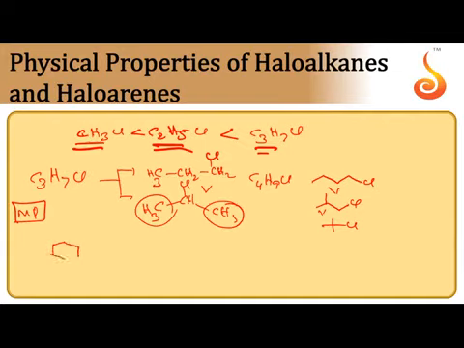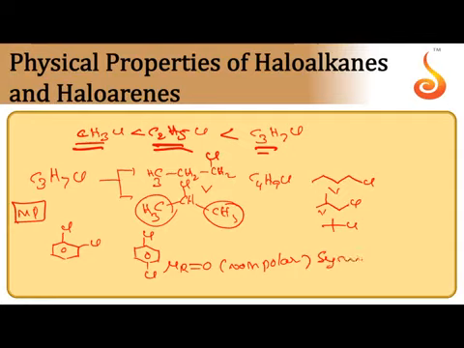Let us take ortho-dichlorobenzene and para-dichlorobenzene. In para-dichlorobenzene, bond moments get cancelled exactly, so the net dipole moment is 0. The molecule is non-polar, and this is called a symmetrical molecule. In ortho-dichlorobenzene, the net dipole moment is greater than 0. That's why it is a polar molecule and an unsymmetrical molecule.